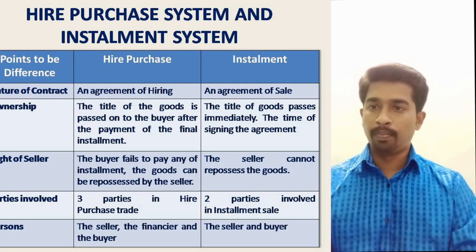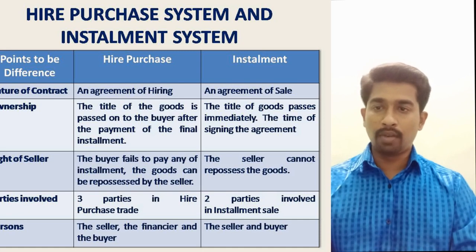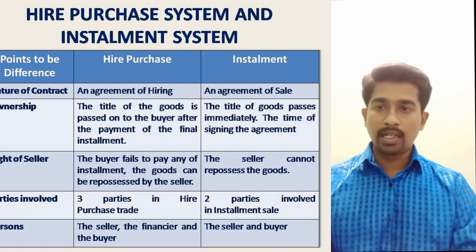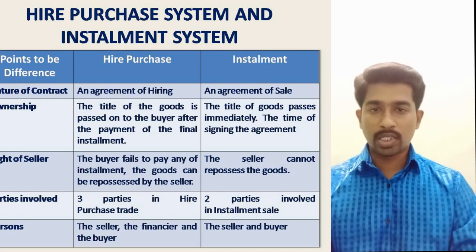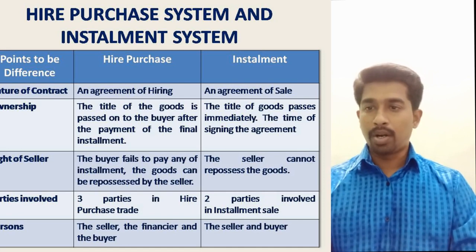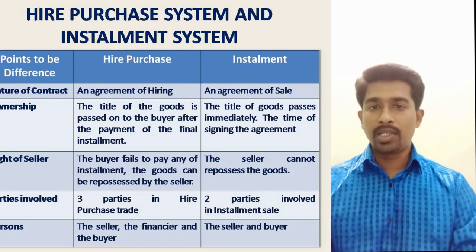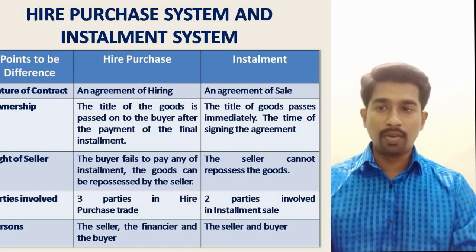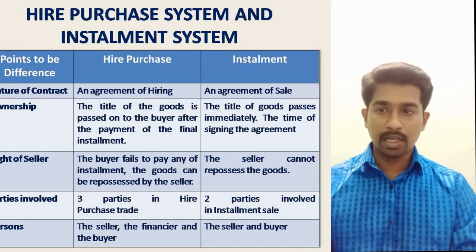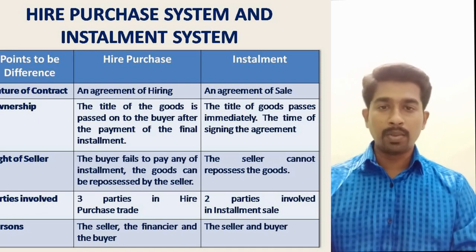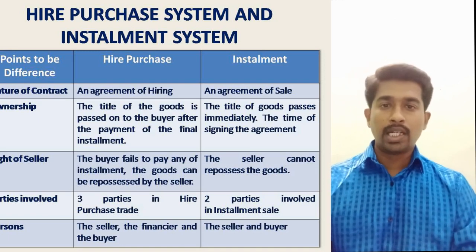Rights of seller: if the buyer fails to pay any of the installments, the goods can be repossessed by the seller. The seller cannot repossess the goods under the installment system. Parties involved in hire purchase system: there are three parties involved, namely seller, financier and buyer. Under the installment system, two parties are involved, seller and buyer only.